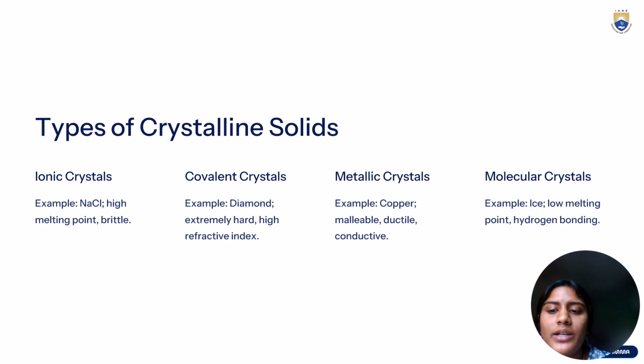Ionic crystals, like NaCl, salt: high melting points but brittle. Covalent crystals, like diamond: extremely hard, with a high refractive index. Metallic crystals, like copper: malleable, ductile, and excellent conductors. Molecular crystals, such as ice: weaker bonds, low melting points, often held together by forces like hydrogen bonds.